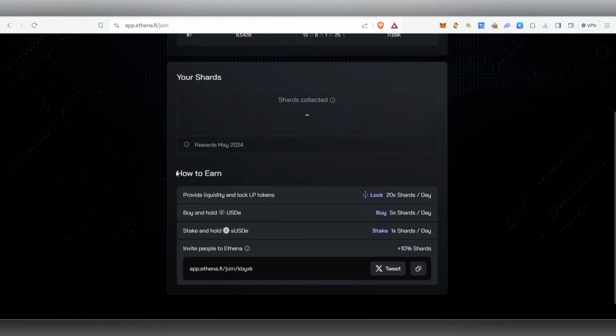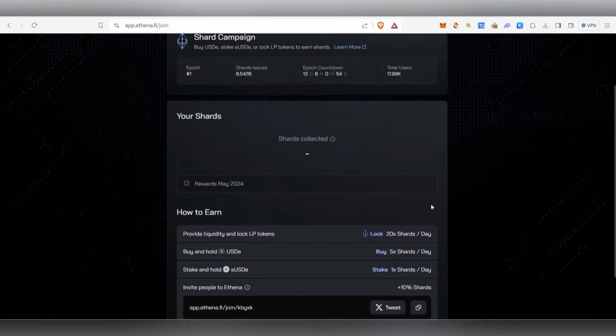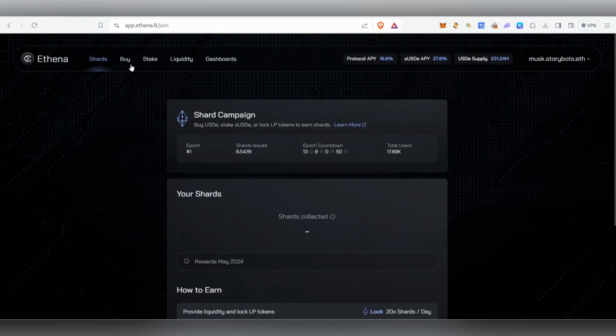Okay, so one way is to provide liquidity and lock the LP tokens, and another way is to buy and hold the USD token, and stake and hold SUSDE. Okay, so I'll show you how you can do all these 3 things. So first of all, after it got connected, now the first thing we gotta do is buy and hold USD. Okay, so just click on this buy.